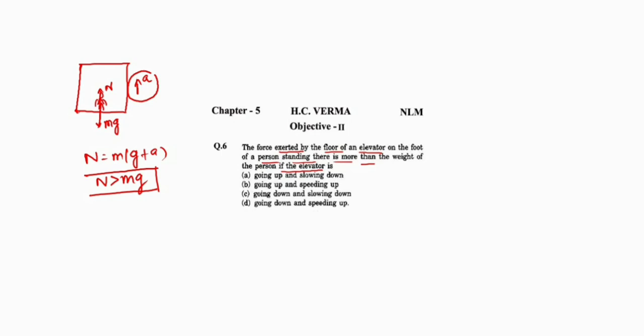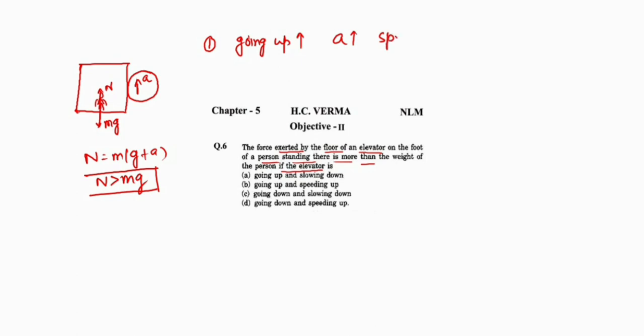Now tell me, what are the possibilities when A is acting in the upward direction? I think the first possibility is that the elevator is going up.